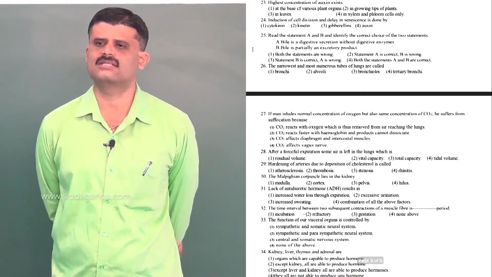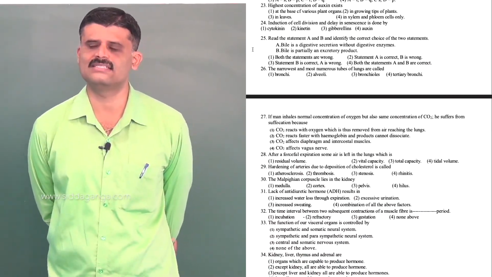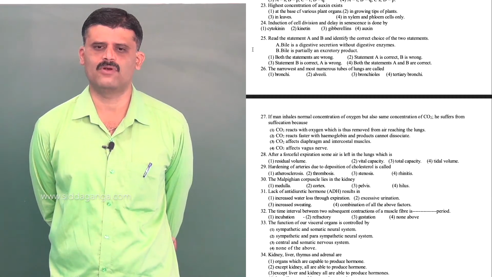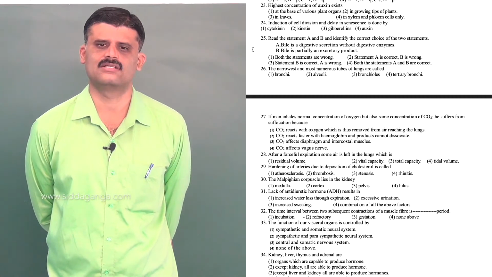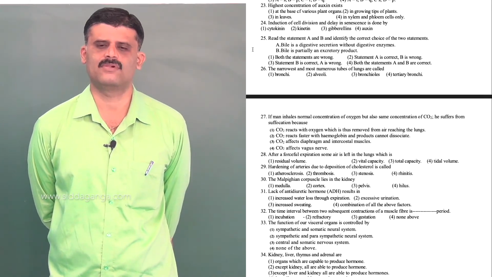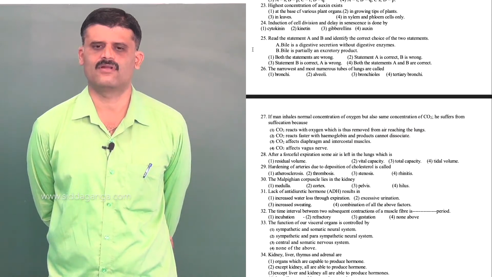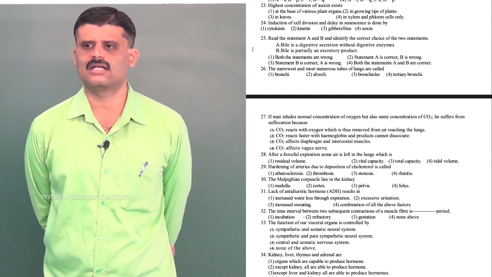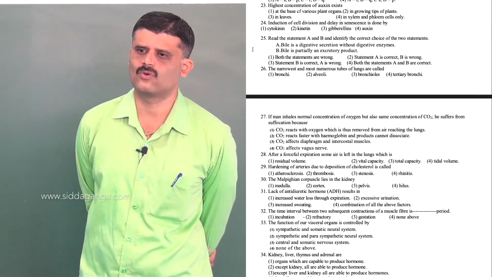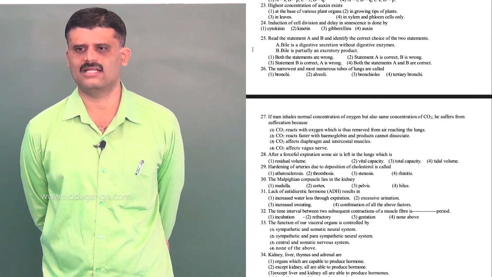Next question number 23. Highest concentration of auxin exists. So, highest concentration of auxin, where will it be found in the plant body? All growing tips contain the auxin, the root tips, stem tip, then growing leaf or flower buds contain the auxins. So the option is 2, in growing tips of plants, right?